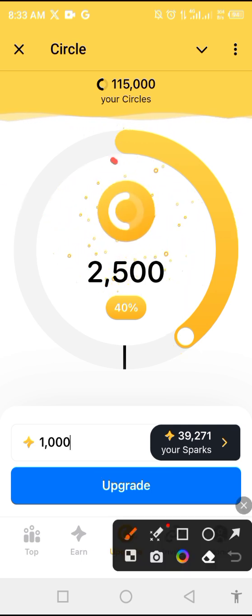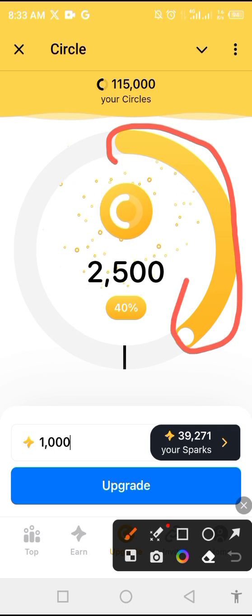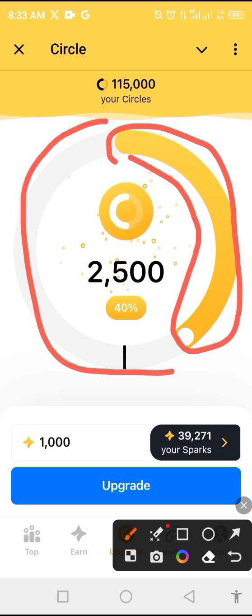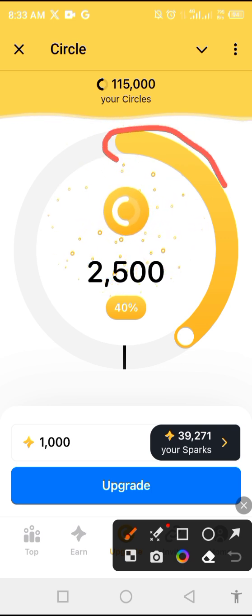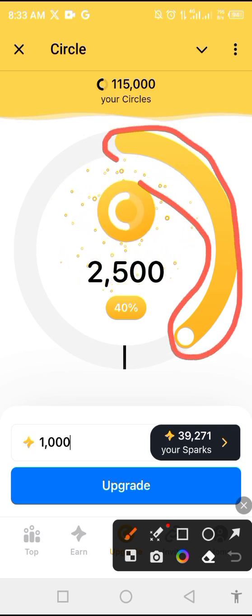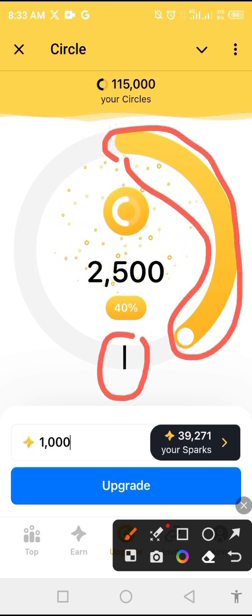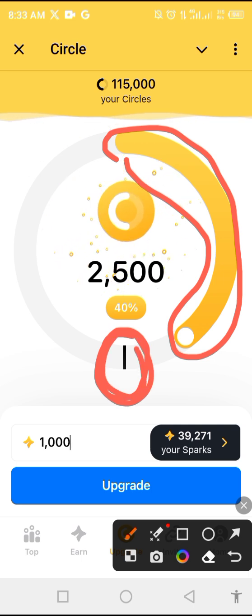This line here is going to roll around this circle. Okay, so if this yellow bar here did not touch this black line, see this black line, if it did not touch it, that means the upgrade failed.